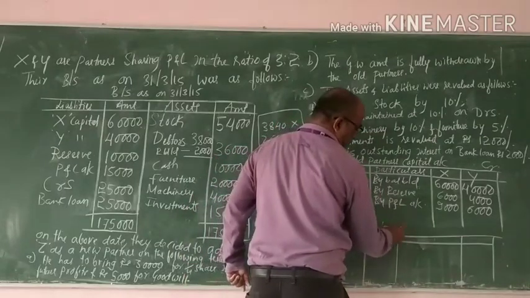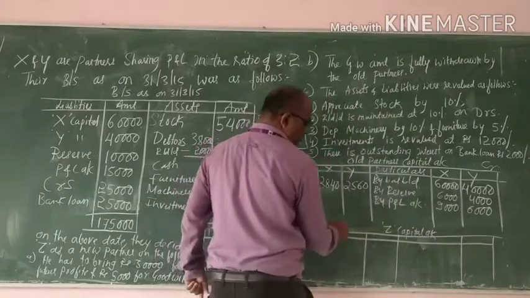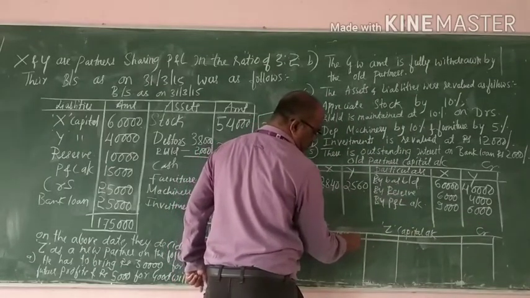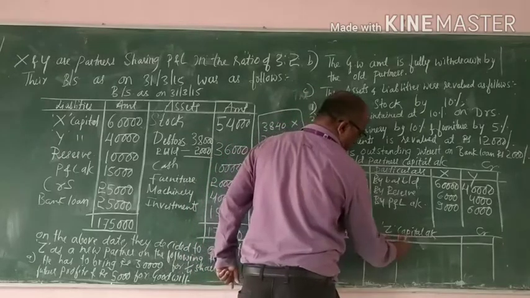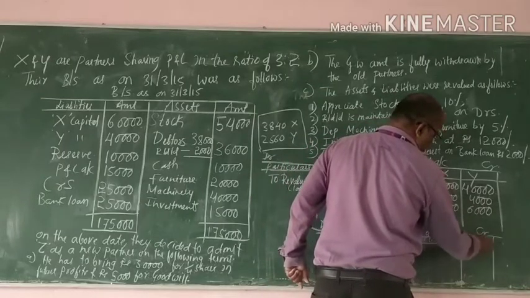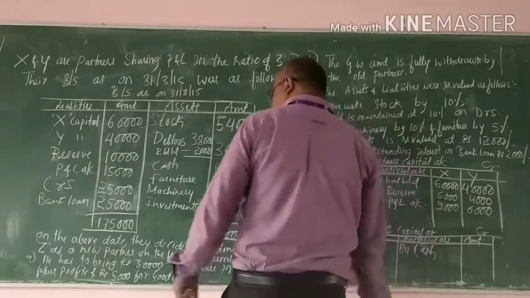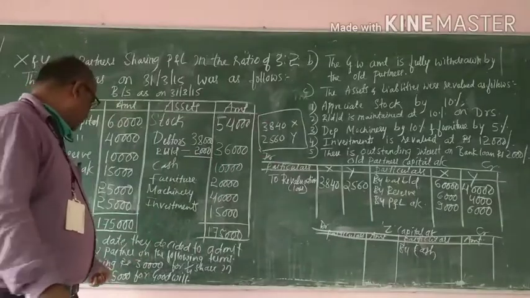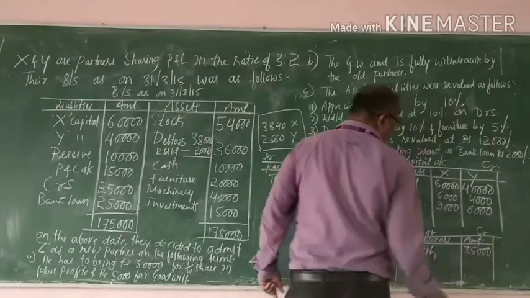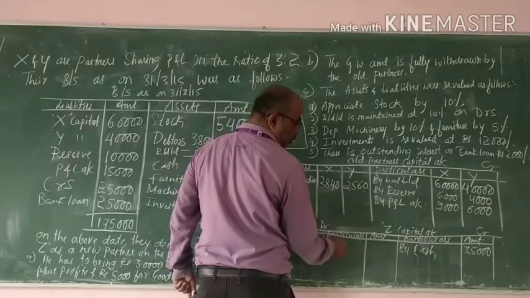Z capital account. By cash, he is supposed to bring 30,000 for capital and 5,000 for goodwill, so 35,000. Out of that, the goodwill amount should be distributed to the old partners as per their sacrifice ratio, if not given, the old ratio.